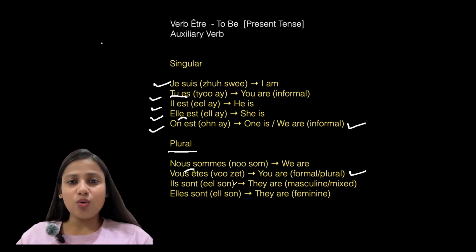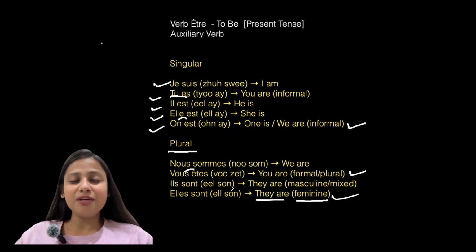Ils sont. They are for masculine group or for mixed group, like boys and girls mixed group. Elles sont, which is for they are, feminine girls group. Again, nous sommes, vous êtes, ils sont, elles sont.